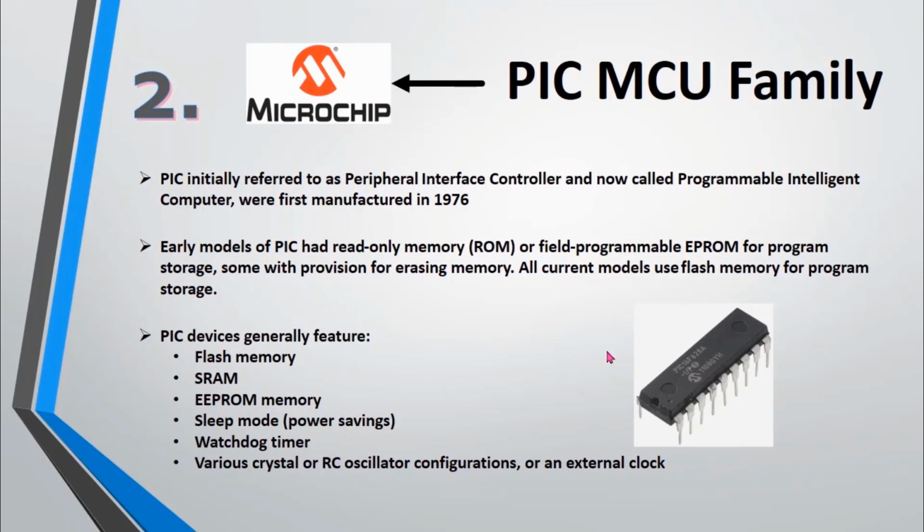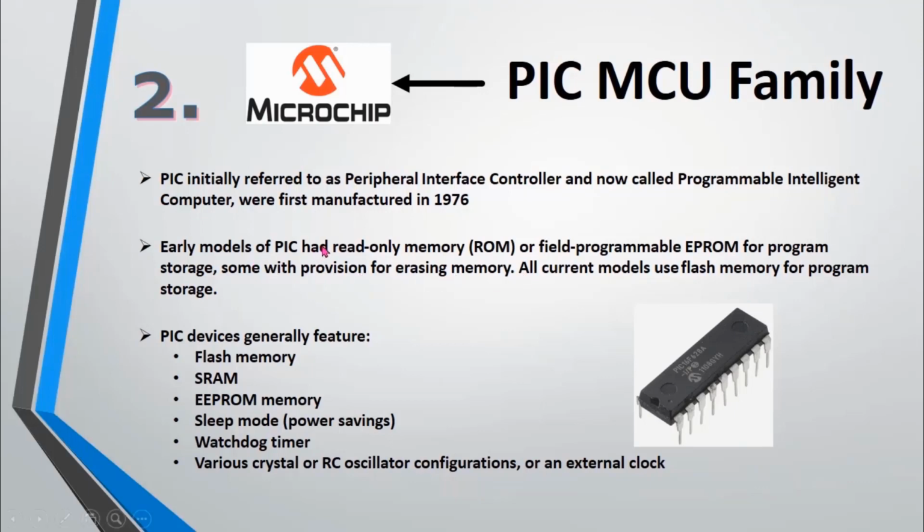Another member of this RISC family is the PIC microcontroller by Microchip. It is the first microcontroller manufactured by the Microchip company. Earlier PIC was known as Peripheral Interface Controller, and now it is called Programmable Intelligent Computer, and it was first manufactured in 1976. Just like AVRs, PIC microcontrollers also use Harvard architecture and the RISC instruction set. Actually, there is no competition between AVRs and PIC microcontrollers because they are owned by the same company.